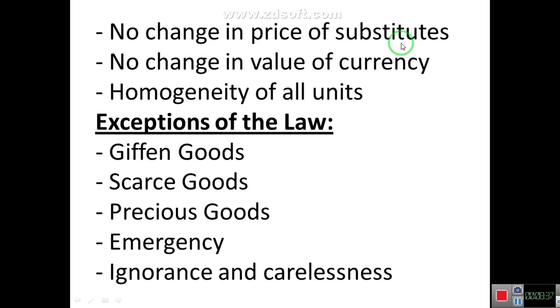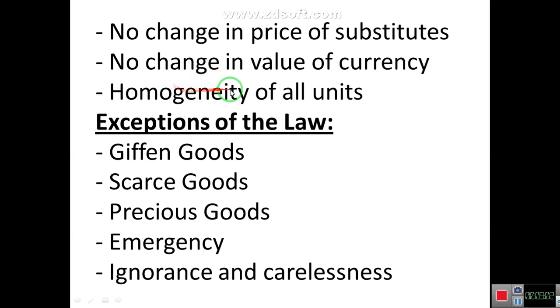So that's why under this law it is assumed that the price of substitute goods remains constant. No change in value of currency. Due to devaluation or revaluation of currency, the impact of price on demand could not be maintained as valid. So it is assumed that the value of currency does not change over time.